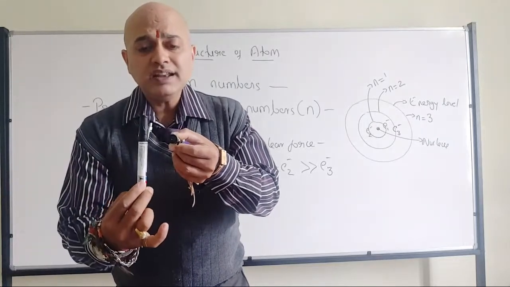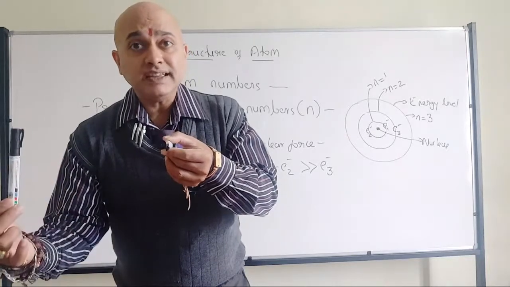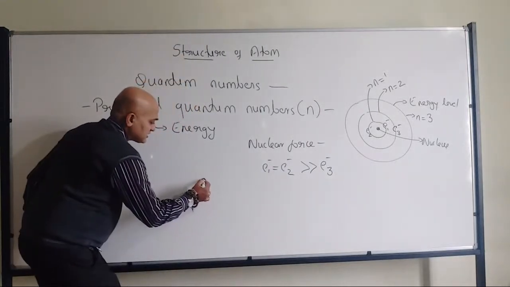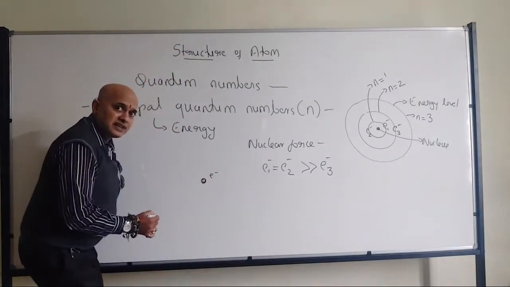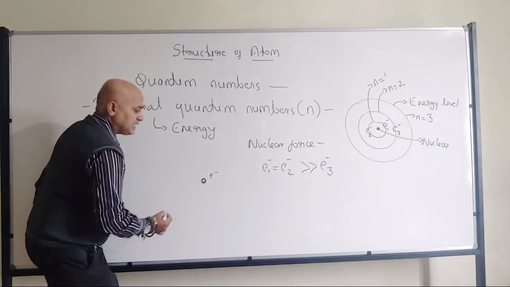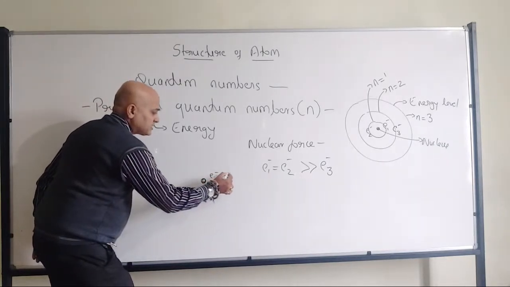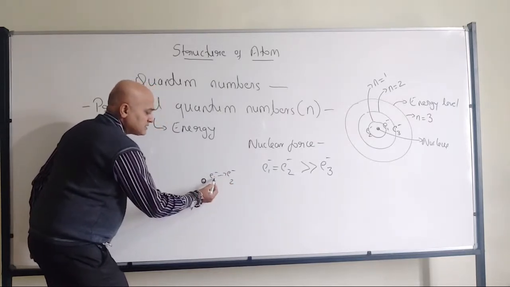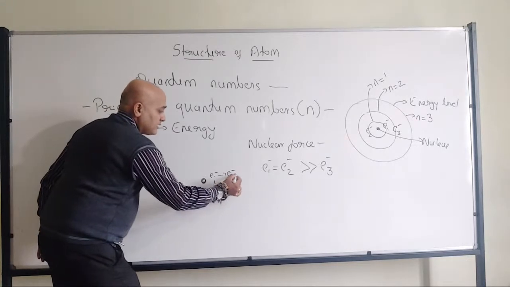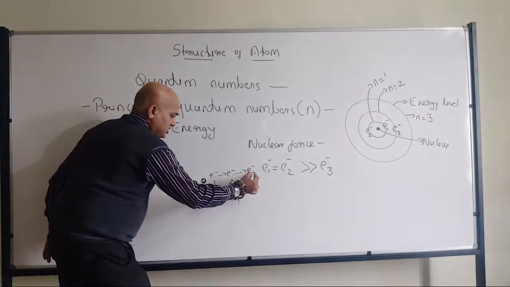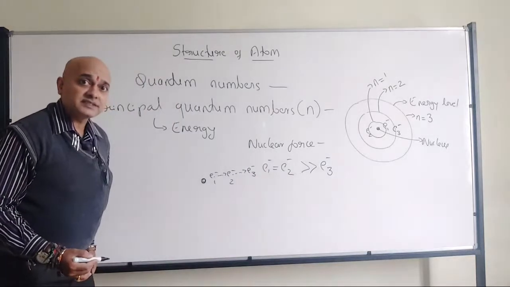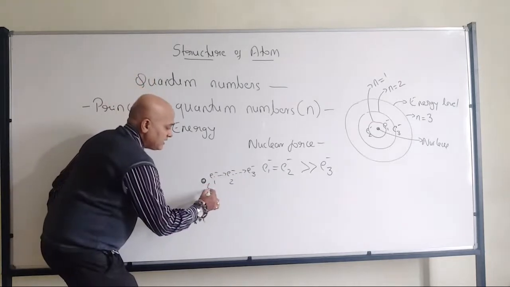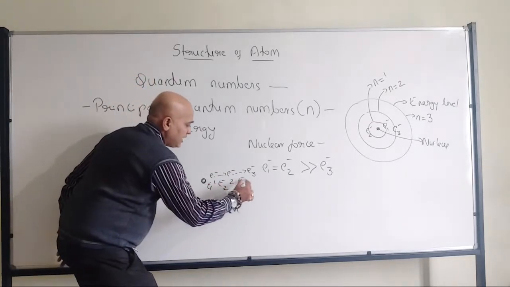So energy 1, energy 2, energy 3. That means that's where I have a nucleus, and an electron was present here and a nuclear force was acting on them. Now I will push this electron. Now it will be at position 2. This was at position 1. Once again I have pulled that one to position 2. Now once again I will pull that one to position 3. So that means when I am talking about electron position 3, I have applied E1, E2 and E3.